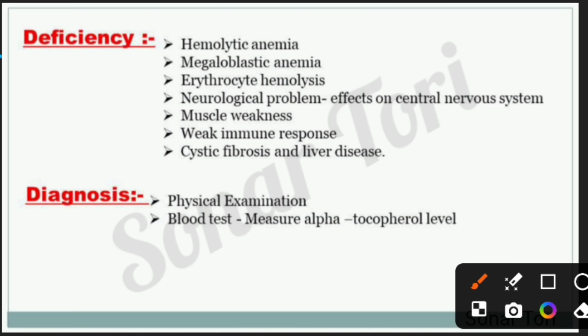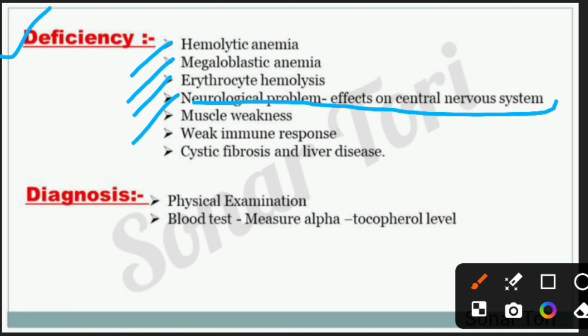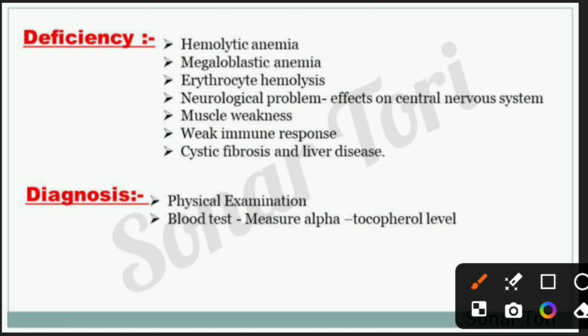Deficiency of vitamin E. In the deficiency of vitamin E, it may cause hemolytic anemia or megaloblastic anemia, erythrocyte hemolysis, and it also creates some neurological problems. It mainly affects the central nervous system. Other problems like muscle weakness, weak immune response, cystic fibrosis and liver disease may also occur due to the deficiency of vitamin E.